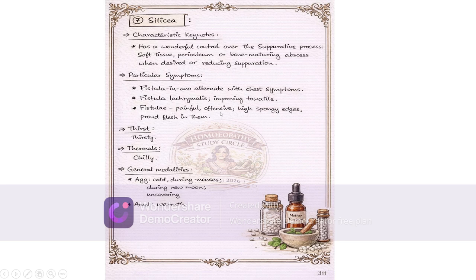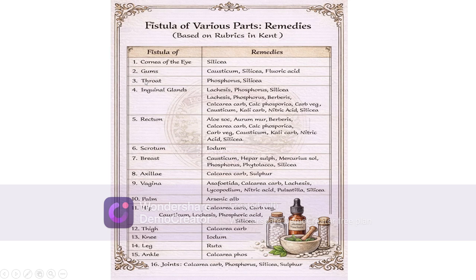Fistula painful, offensive, high spongy edges, proud flesh in them. See, when you have studied fistula, you can see if it is flesh outside, it is dirty and it is not healing properly. So in such cases, we can think of Silicea. Silicea is thirsty, chilly, and aggravated from cold, during menses, during new moon, and uncovering. Amelioration: warmth.